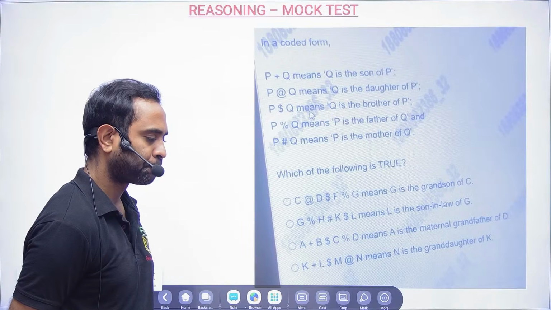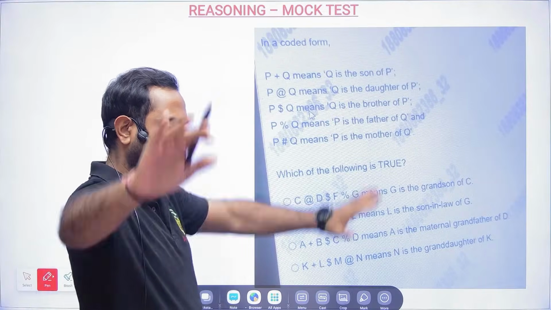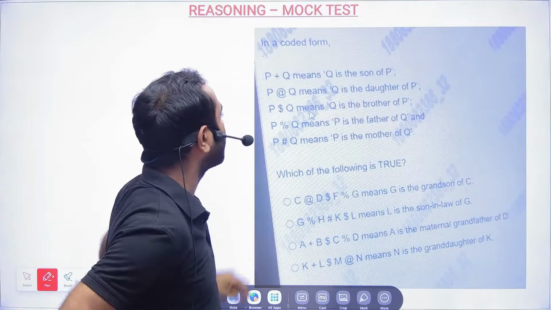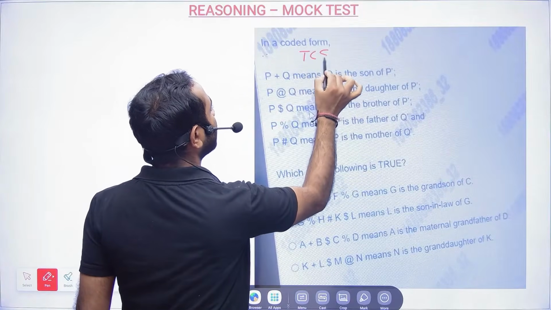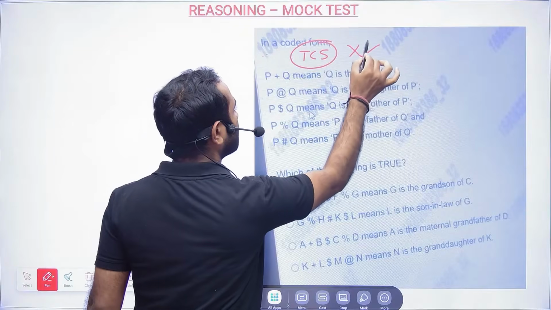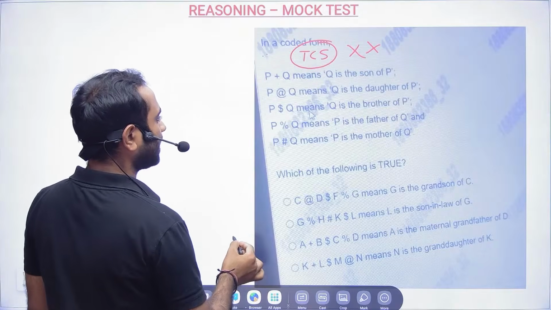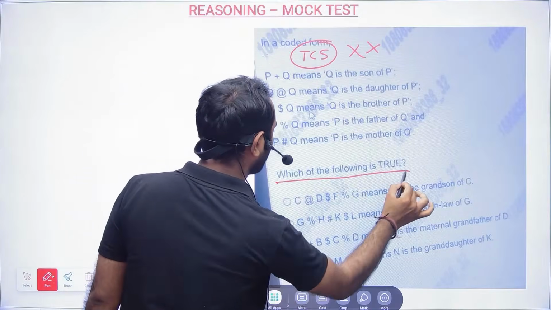Okay, your time is up and nobody has solved this, and this is the actual problem from your TCS exam. So this is a concern now, if you are not able to solve it in 1 minute. Now let's see what they are telling, which one is true?